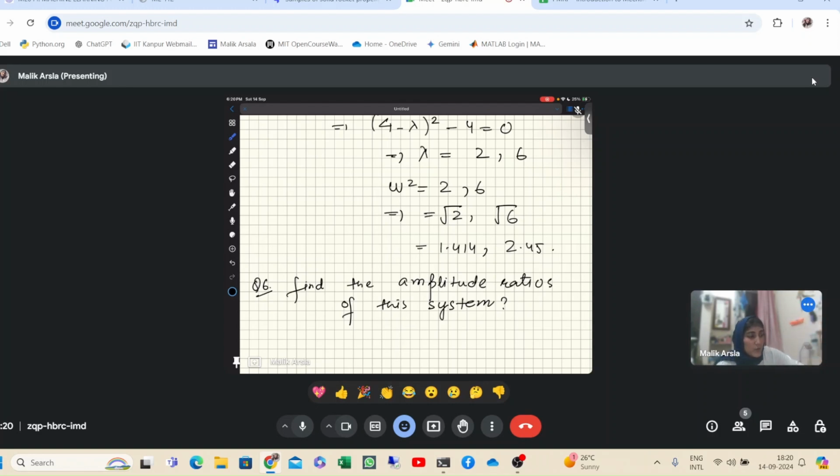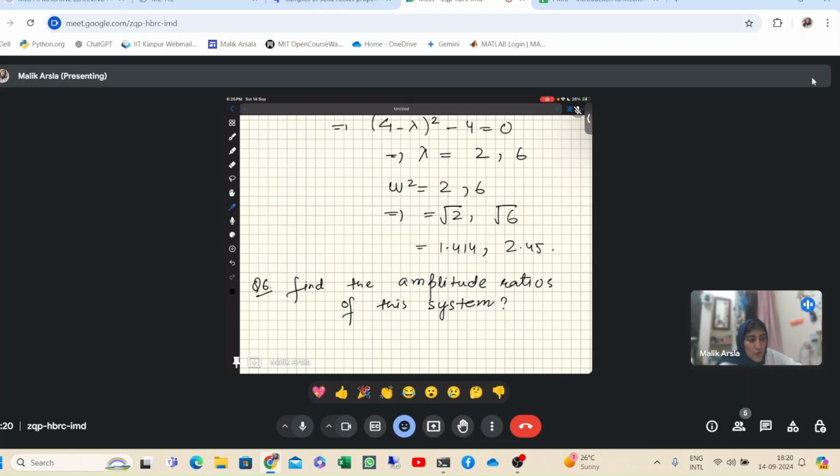When we find the eigenvectors for these two eigenvalues, the entries of that eigenvector we can find out as x1 and x2. That x1 upon x2, these are the amplitudes of our system, and when we divide them we get the amplitude ratio.